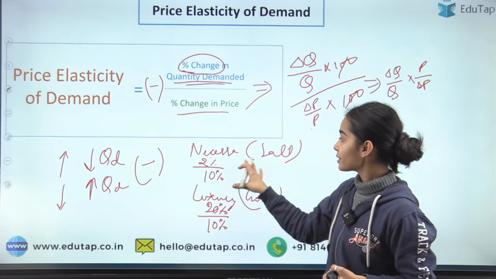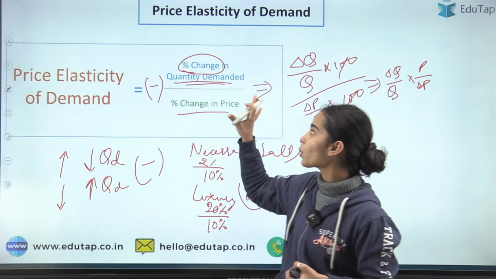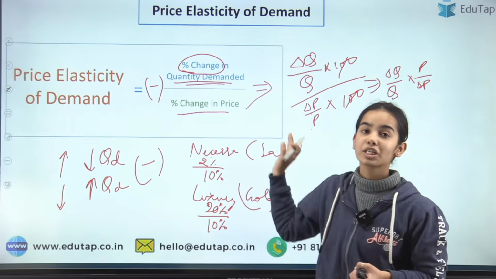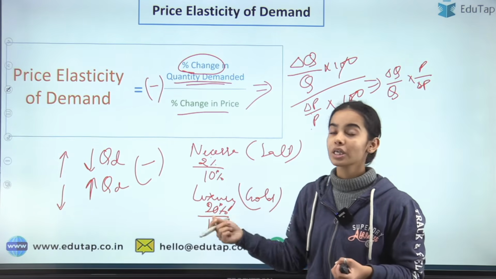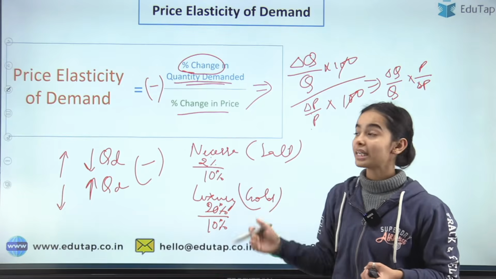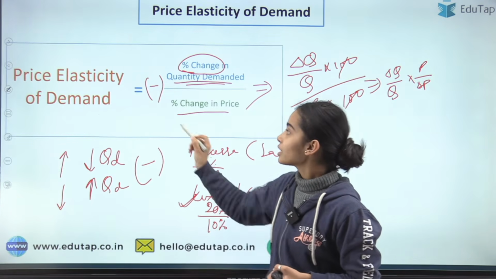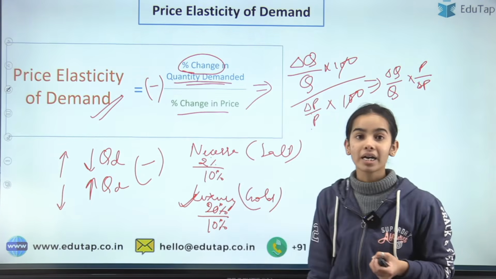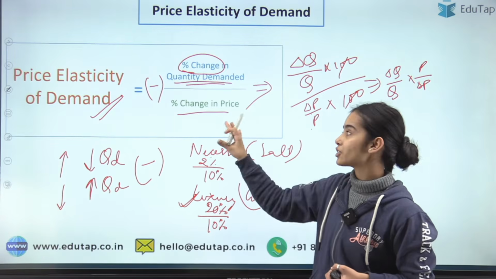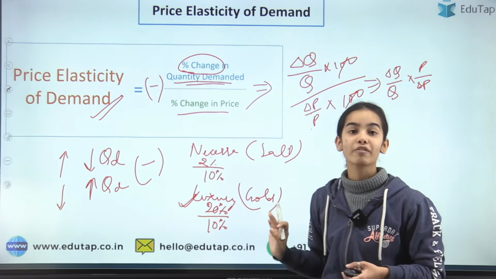So in the necessary cases, the responsiveness of the quantity demanded is not very much with a percentage change in price. But in case of luxury, the responsiveness of the demand is high with a change in the price. Okay, I hope you have understood it now.